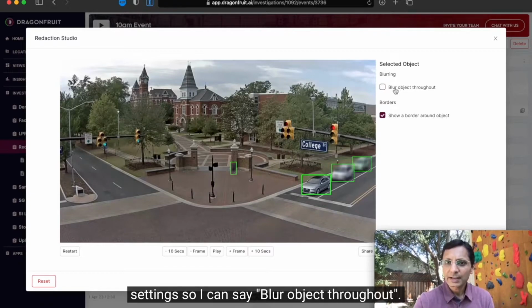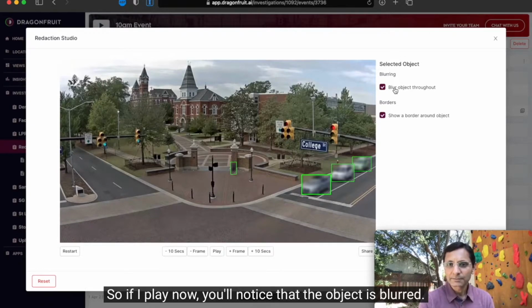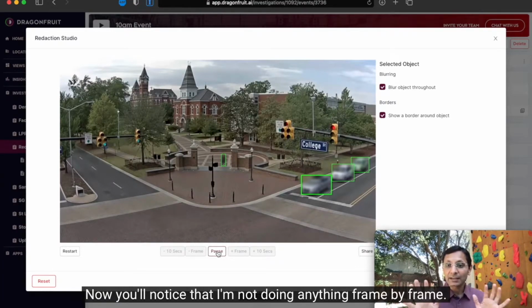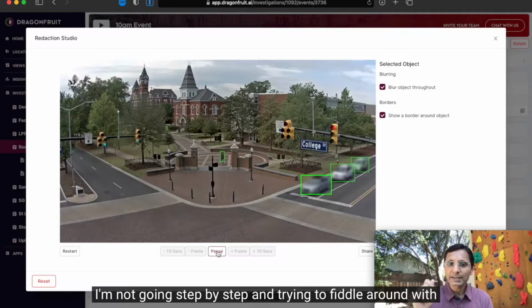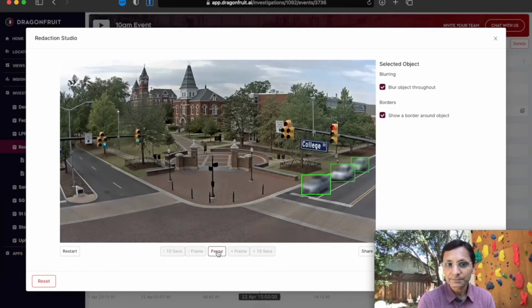So I can say blur object throughout. Now that same vehicle is going to get blurred in its entirety. So if I play now, you'll notice that the object is blurred. Now you'll notice that I'm not doing anything frame by frame. I'm not going step by step and trying to fiddle around with it. It has automatically applied this entire redaction across the timeline.